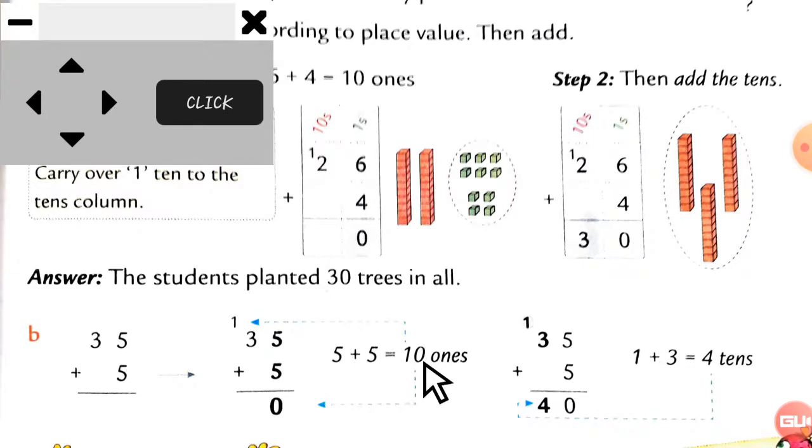So here you have to see this. Here is the 0 which is at the ones place. You can see I put the 0 at the ones value, at the ones column. And then as I said, this one number will go as a carry forward at the tens place. You can see here, right?